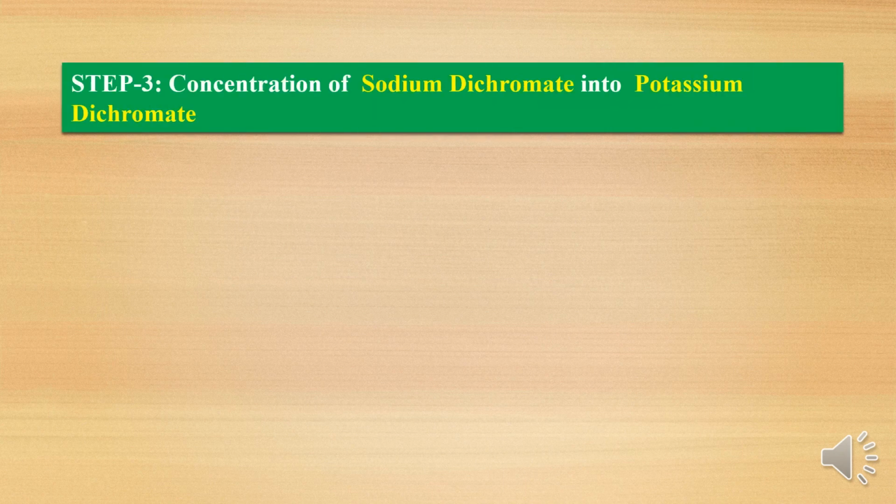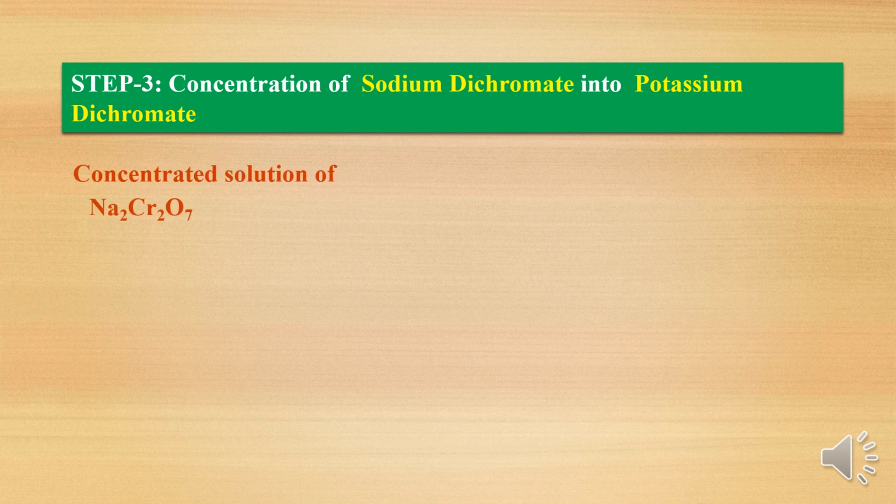So in the third step, that is nothing but concentration of sodium dichromate into potassium dichromate. That is nothing but the preparation of potassium dichromate using sodium dichromate. So in step 2 we have prepared sodium dichromate. Now it is nothing but conversion of sodium dichromate into potassium dichromate.